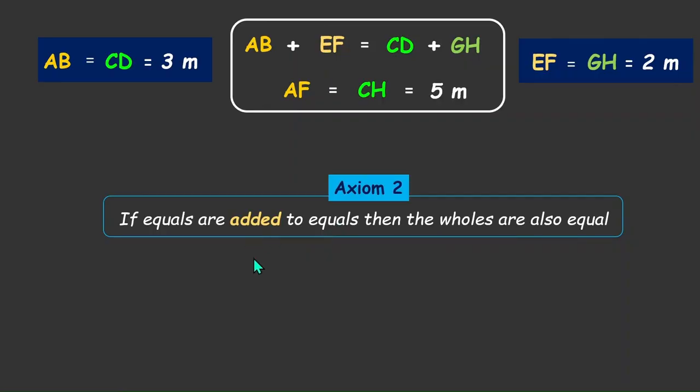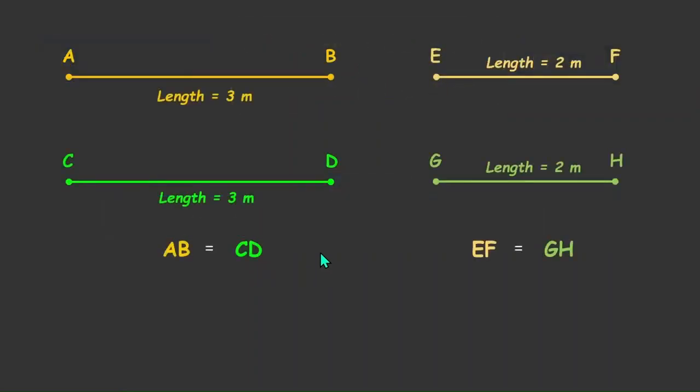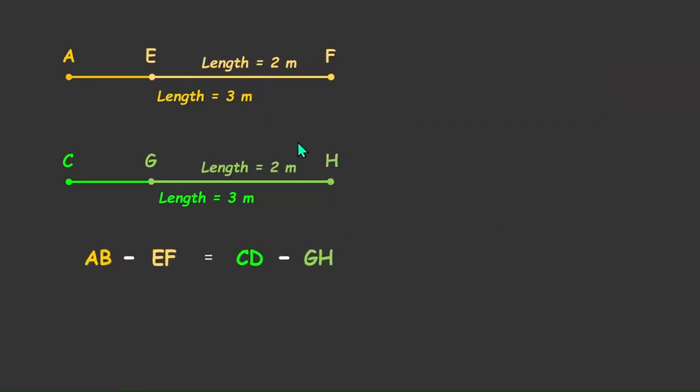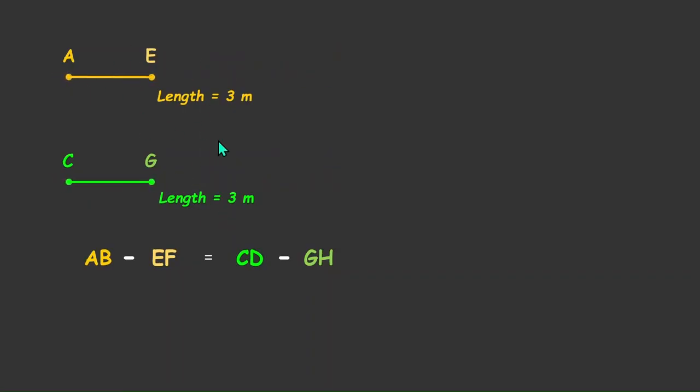But we can't limit this to just addition, right? We can also see subtraction here. Now let's take the same example, only instead of adding here, let's subtract. We are just taking this line out of this line, which means that AB minus EF is equal to CD minus GH. And what we get here is when we shorten both the lines by these lengths, AE would be equal to 1 meter, whereas CG would also be equal to 1 meter, because 3 minus 2 is 1 meter.